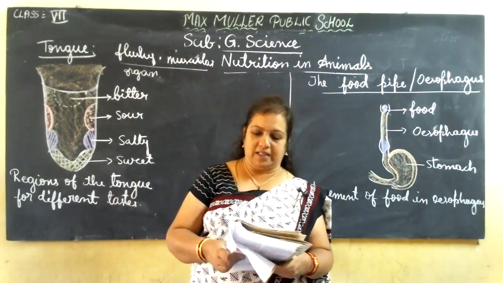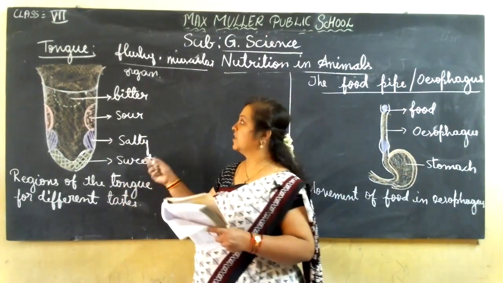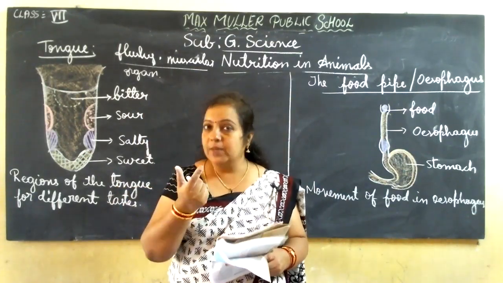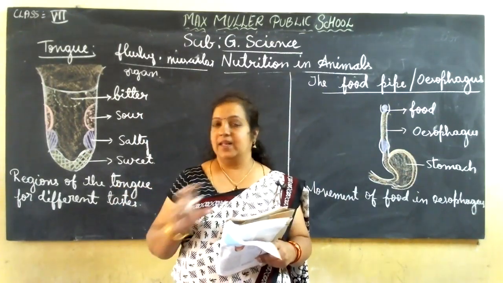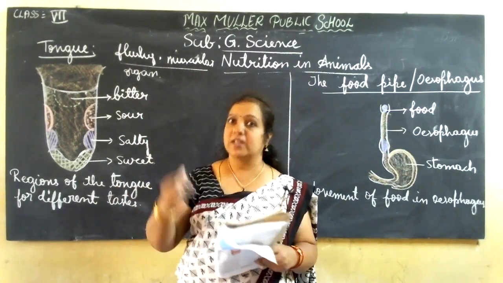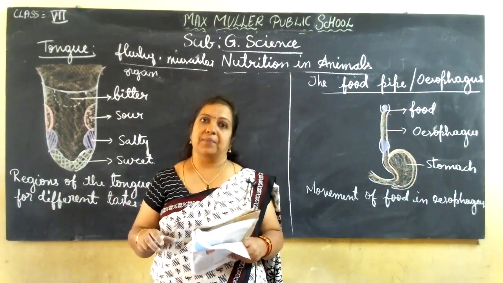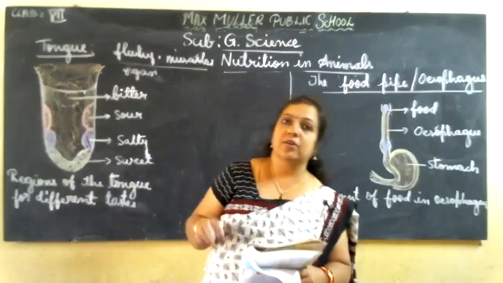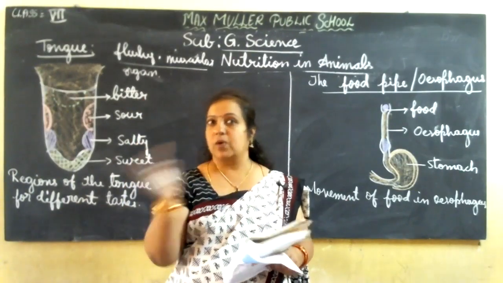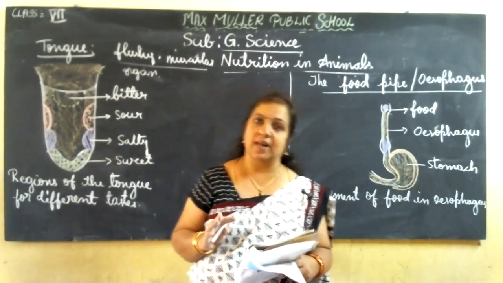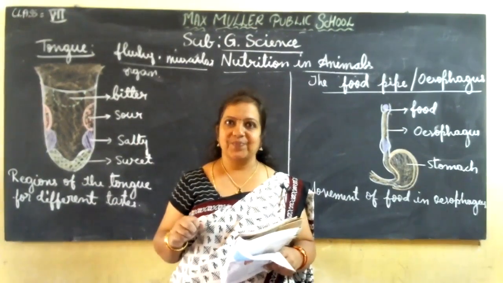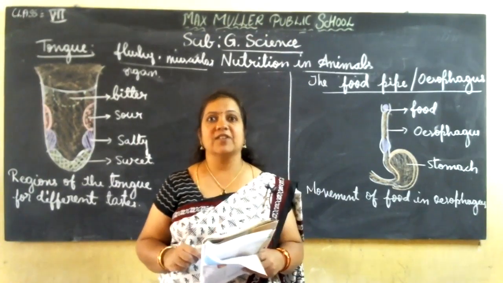Then the free end of this tongue. When you open your mouth, the front portion is the free end. There is no attachment anywhere for the front portion. Only the backside portion is attached to the buccal cavity. So the front portion is able to move up, down, and to both sides, left and right. So it is able to rotate the food in all directions. That is one main function of the tongue.